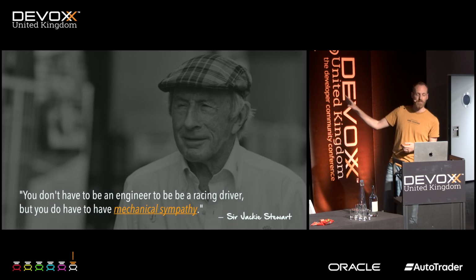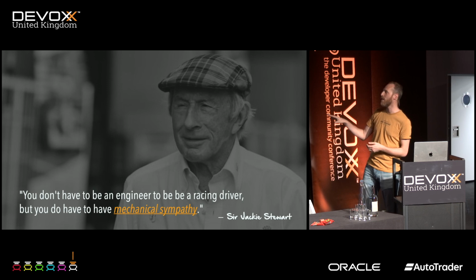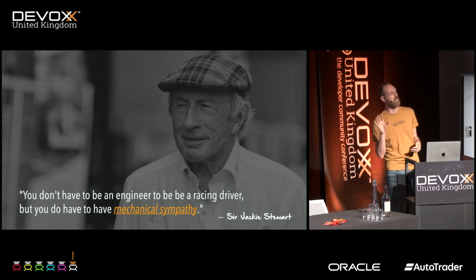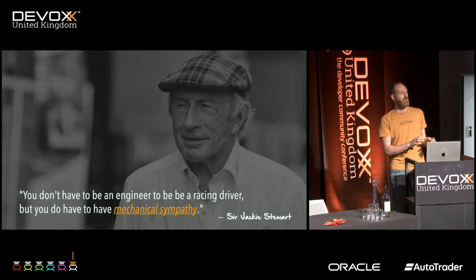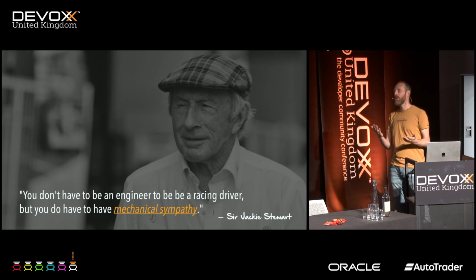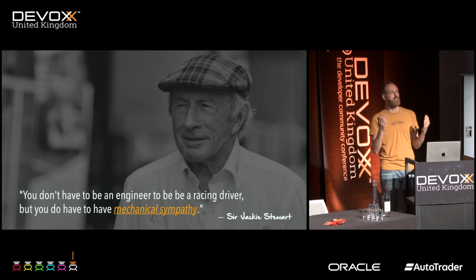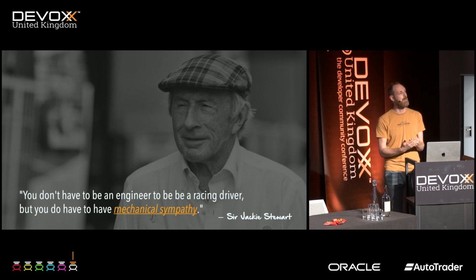This is Sir Jackie Stewart, Formula 1 racing driver, and he said, you don't have to be an engineer to be a racing driver, but you have to have mechanical sympathy. In his case, he was talking about the car. You don't have to be an engineer to know exactly how the car works, but if you at least understand what is happening beneath the car, you get much more information, and you're much better at tweaking things and telling your engineer what to change. And this mechanical sympathy is also something we can apply to programming. If you know the hardware and what's happening underneath, you can optimize for that.